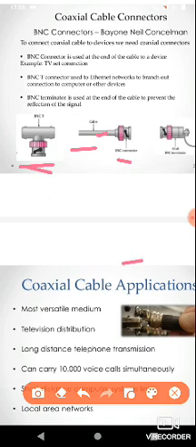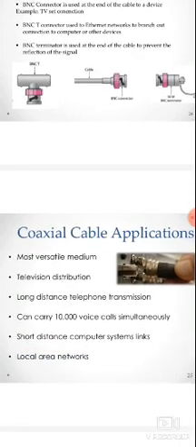The BNC terminator is used at the end of the cable to prevent the reflection of the signal. So the need for a BNC terminator at the end of the cable is to prevent signal reflection. BNC connectors are always connected at the cable end, and they are used for TV connections.